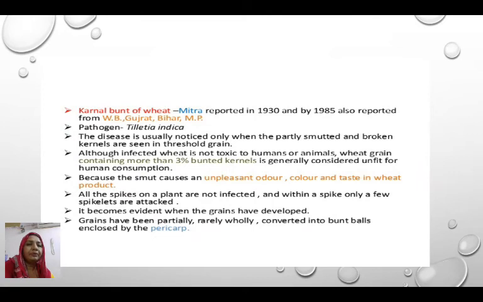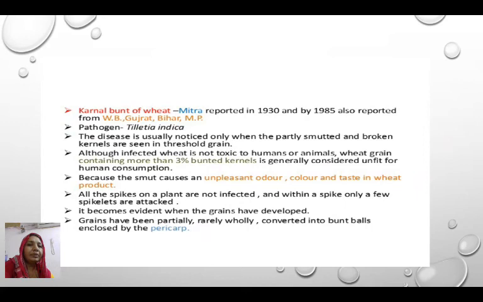Although the infected wheat is not toxic to human beings or animals, if the contamination is more than 3% it is generally considered unfit for consumption, because the smut can cause unpleasant odor, color, and taste in wheat products.